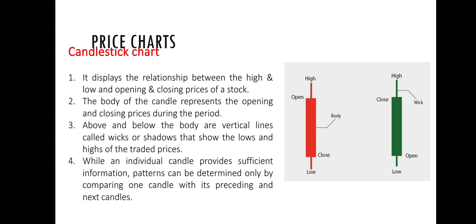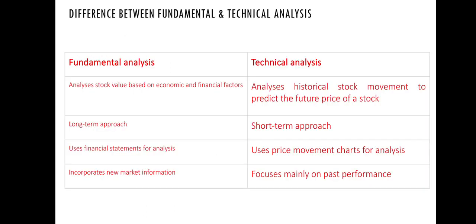Candlestick chart. It displays the relationship between the high, low, opening and closing price of a stock. The body of the candle represents the opening and closing price during the period. Above and below the body are vertical lines called wicks or shadows that show the low and high of traded prices. While an individual candle provides sufficient information, patterns can be determined only by comparing one candle with its preceding and next candles.